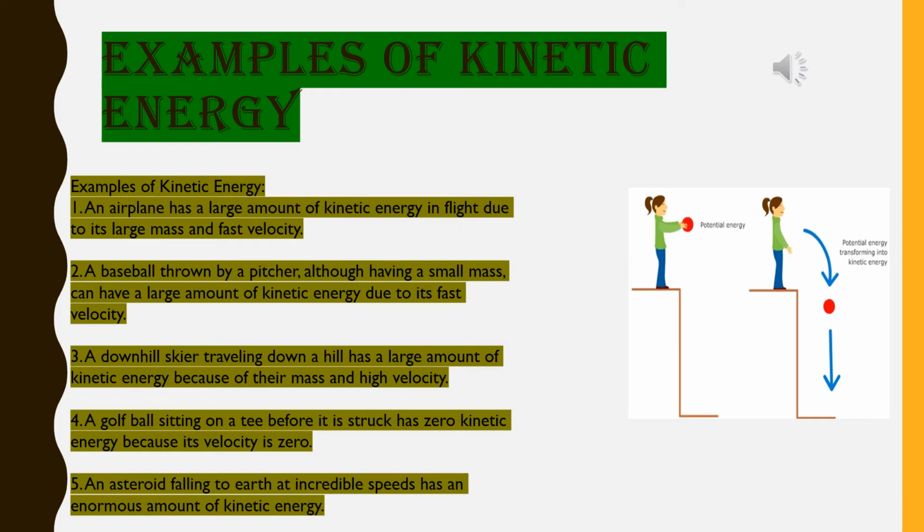Number 4, a golf ball sitting on a tee before it is struck has zero kinetic energy because its velocity is 0. Number 5, an asteroid falling to Earth at incredible speeds has an enormous amount of kinetic energy. That means kinetic energy depends on the velocity and mass both.